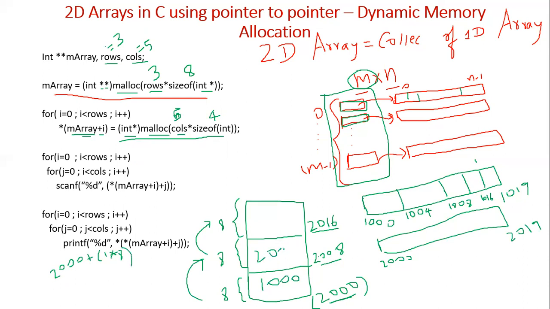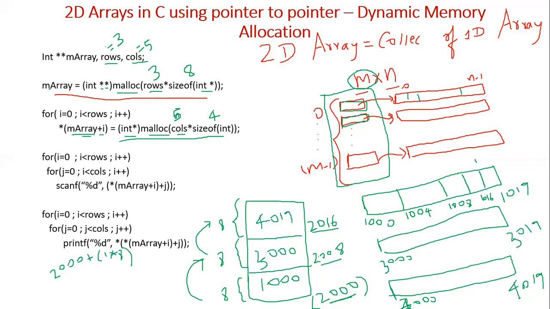Similarly, for the third one dimensional array, it cannot be 2000, because that is already used. So let us assume this is 3000 to 3019, and that starting address will come here. And if the next array is 4000 to 4019, then that starting address will come here.